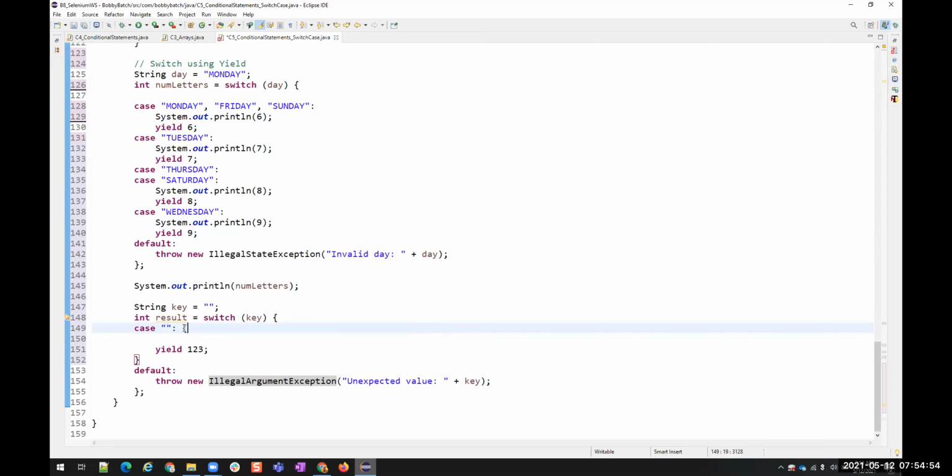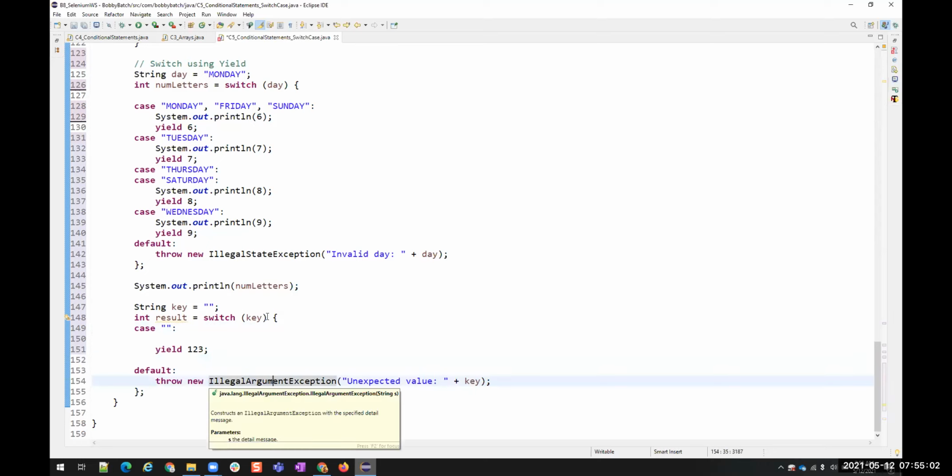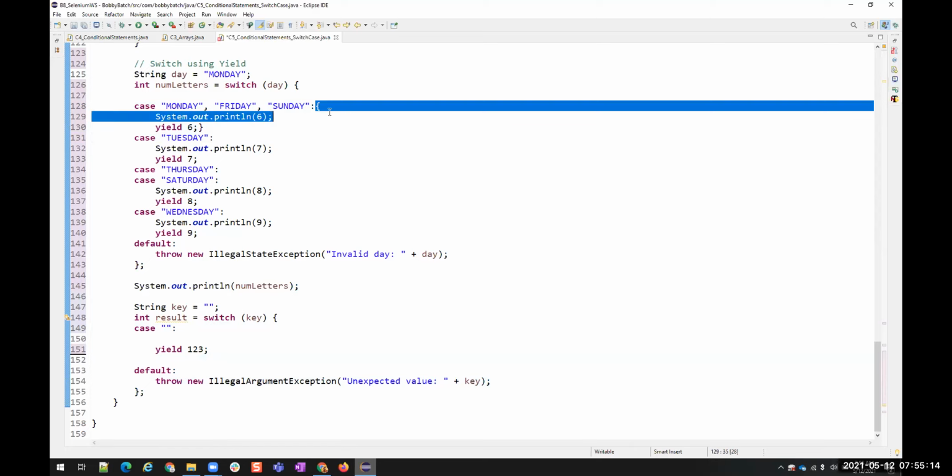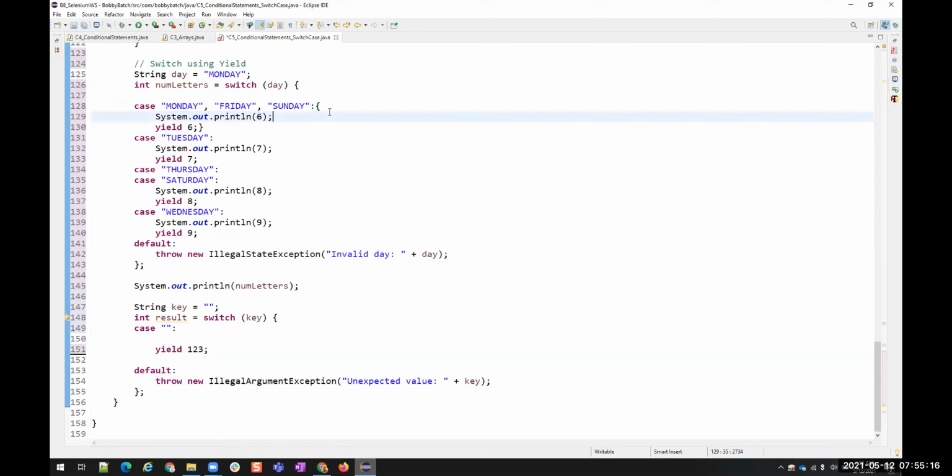Yeah. So you can also have this as a block, or you can also remove this. Not a problem. See, here also you can add a block. Should I give that print statement inside the yield block, or outside?